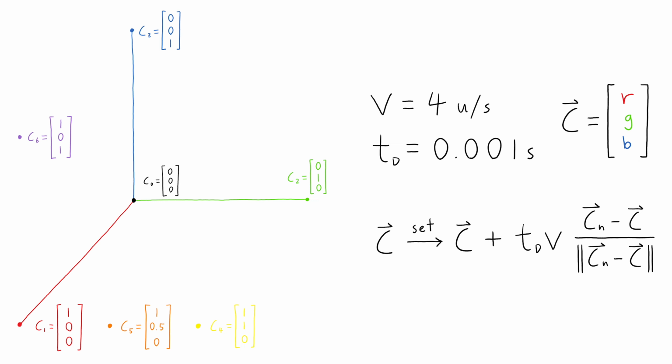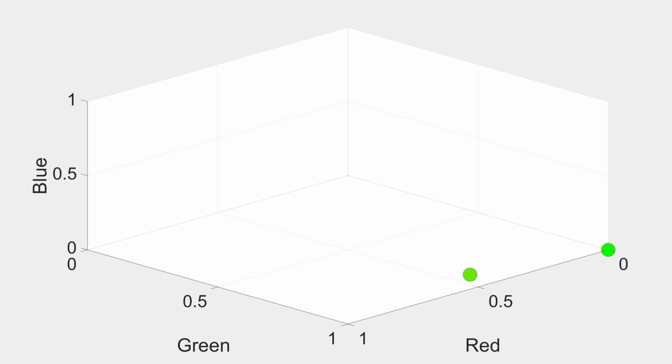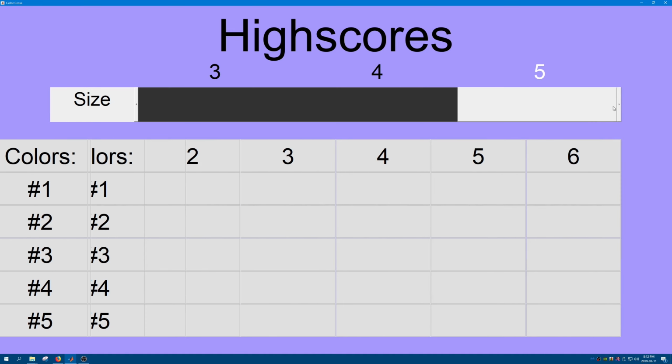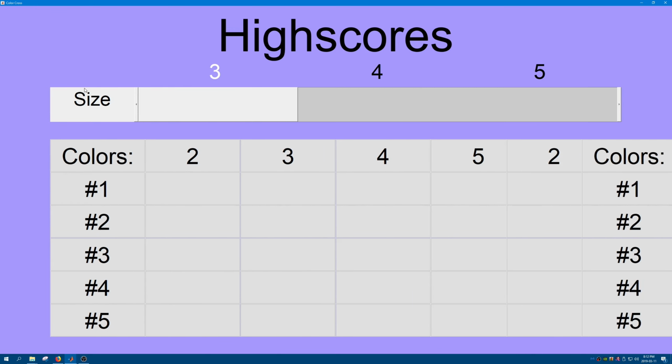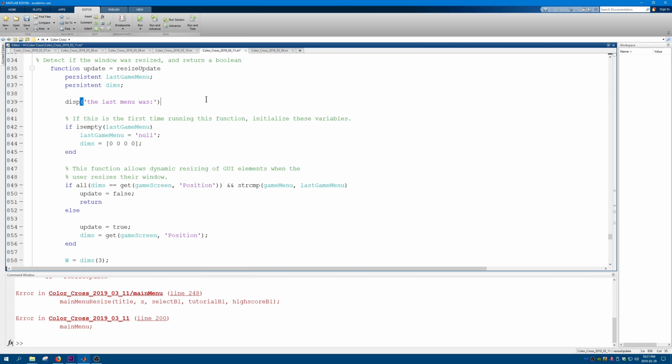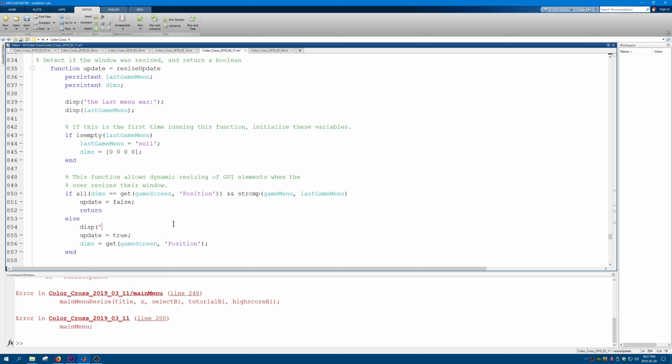A crucial yet simple part of our code is color transitions. A particle travels through the RGB color space from its current color towards a target color in a line. Pretty straightforward. Here's the demo in MATLAB. Okay, I lied. They actually move in curves to brighten up the intermediate colors, but it's the same idea. And I'll quickly touch on debugging, which I spend a lot of time doing. When debugging, you want to forget what you think your code is doing and look at what it's actually doing. A simple way to do this is to put display statements everywhere. There's more advanced ways to debug, but sometimes this is all you need.